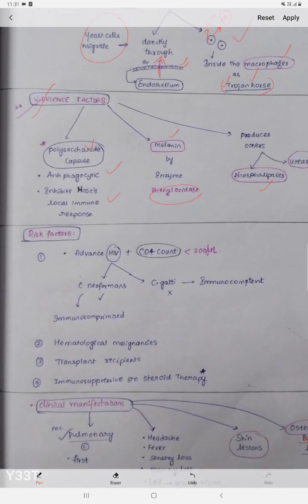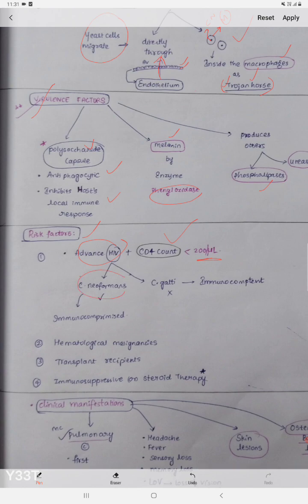And coming to the risk factors, who are at risk of developing this cryptococcal meningitis? The first one is the HIV patient. HIV patients have an immunosuppressive condition, that's why in advanced HIV, when the CD4 count is less than 200 per microliter, they are at risk of developing this cryptococcal meningitis.